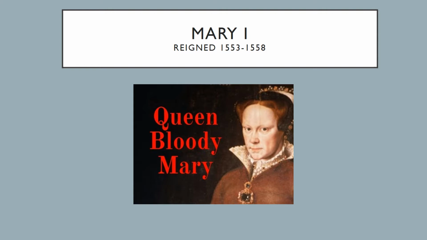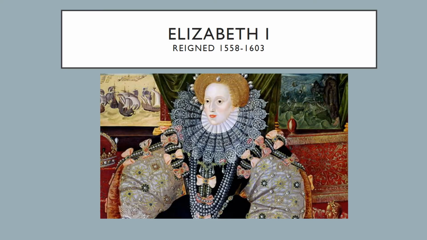Her nickname in history is Bloody Mary, as you can see from the picture here, and that comes from the fact that she would use violence when necessary to get what she wanted, especially if it was in the name of the Catholic Church. Mary I only reigned for 5 years herself, and then she died in 1558. The youngest child of Henry VIII, Elizabeth, became the queen. She was the child of Henry and Anne Boleyn.